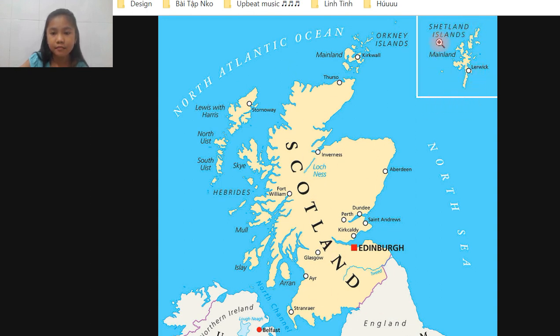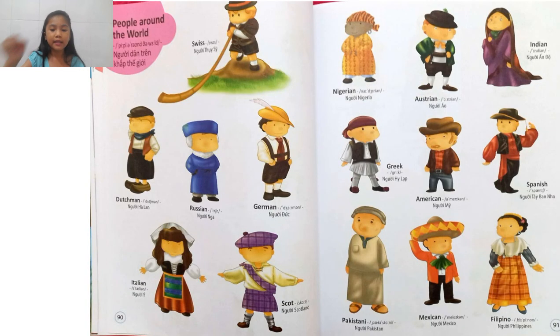You can see that it's near England, near the United Kingdom, and near Northern Ireland too. So that's Scotland. Next we have Greek. Those are people that lived a long time ago. Those are Greek people. Next is American.